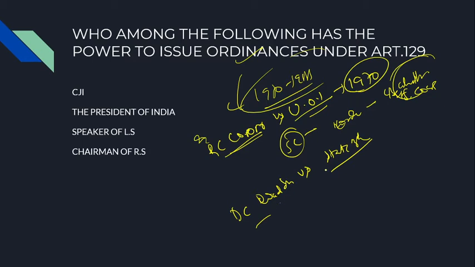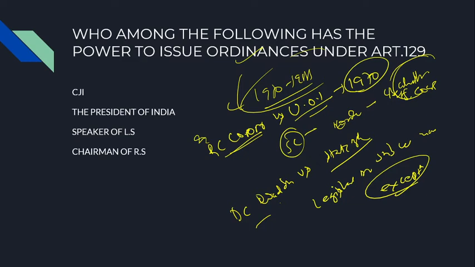So in D.C. Wadhwa versus State of Bihar, in its important decision, the Supreme Court told that the legislative power of the executive must be exercised in exceptional cases, not in regular mode. In exceptional cases, when there is some urgency, when there is exigency, when there is any problem for the country or for the state, at that time the executive can make law on behalf of the legislative body.